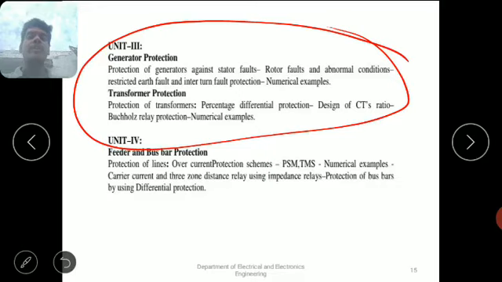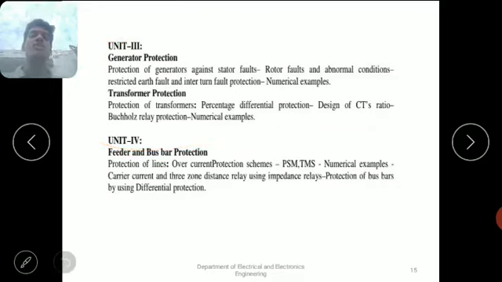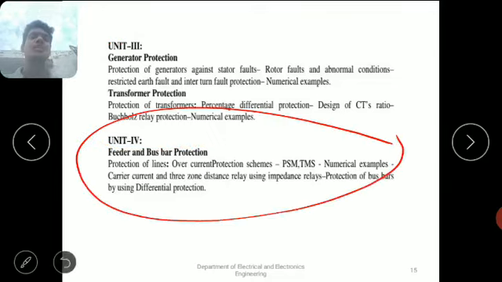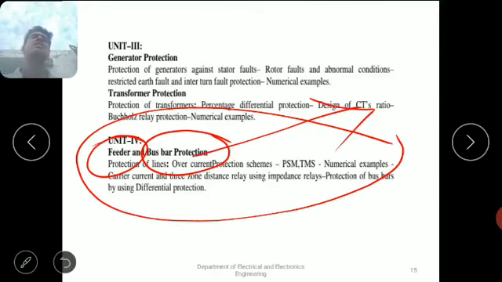Okay, and next, the fourth chapter gives the complete idea about protecting schemes of bus bar and feeder. Already we know what is meant by bus bar and feeder. A bus bar is a conductor operated with constant voltage and constant frequency, and a feeder is nothing but a conductor operated with constant current. Here also we have to protect the feeder and bus bar by using different types of relays.